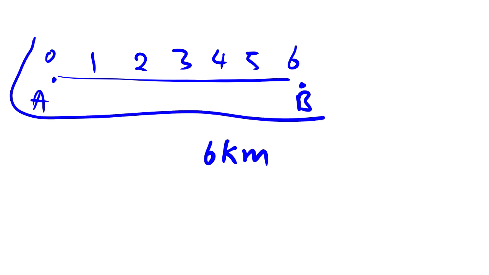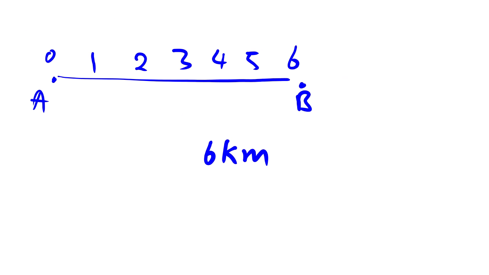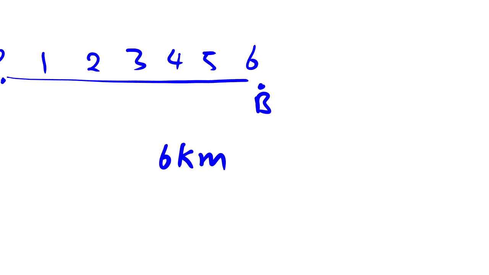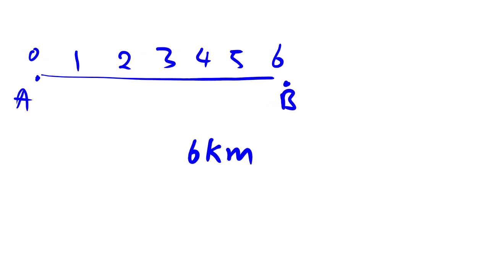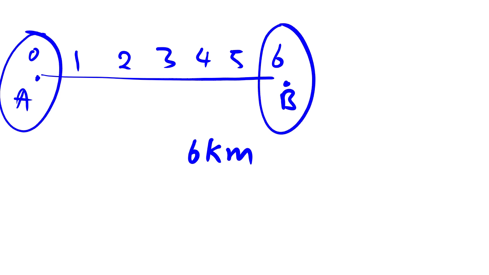We use our head to calculate this, but for us to develop a formula for this, we'll say the formula for calculating the distance of an object's location from a reference point is just by subtracting the final destination, that is the location of the object, minus the reference point. Here we have numbers at each of the points. We have 6 at this point, we have 0 at point A.